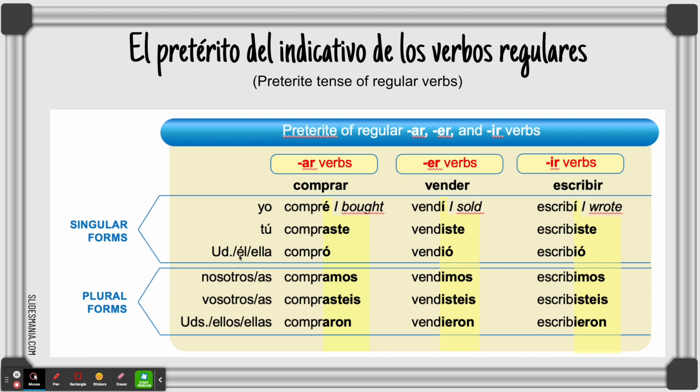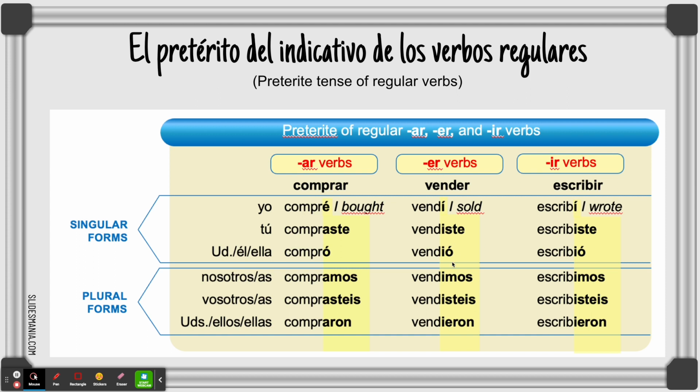Okay, so these are the regular verbs. Be careful, the accent is very important. And the yo and the él forms, a lot of people make mistakes and switch them. Do not switch them. You're so used to having an O for the yo form, but en el pretérito es una E. Hablé, hablamos, hablaron: en nosotros form no cambia.